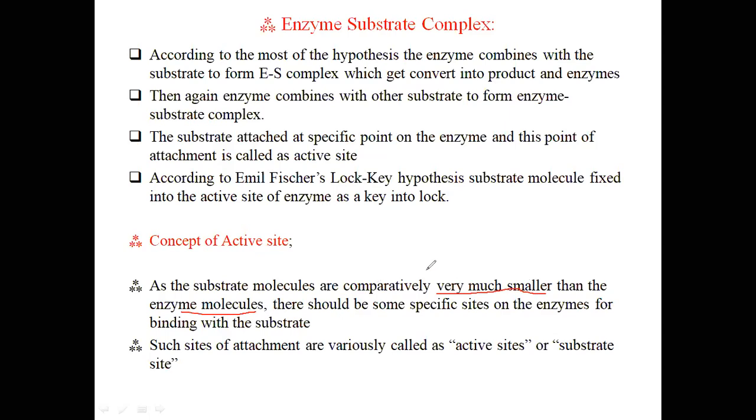So friends, I have told you that enzymes are globular proteins, so they must have some specific sites. In such sites, the substrate can get fixed. Otherwise, if the enzyme's active site and the substrate do not match, they cannot fit into each other, and the enzyme cannot properly catalyze the reaction. So enzymes should have specific sites for binding the substrate.